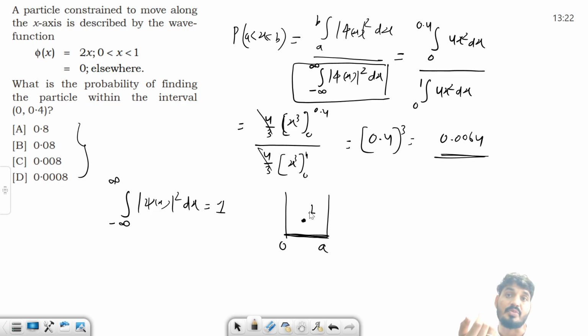That probability is 1. Right? इससे ज़्यादा नहीं हो सकती. Probability cannot exceed 1. Maximum probability 1 ही possible है. The maximum probability should be 1. It cannot exceed 1. This is the reason of doing the normalization.